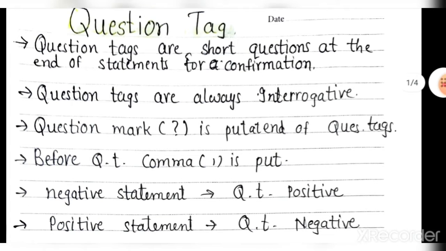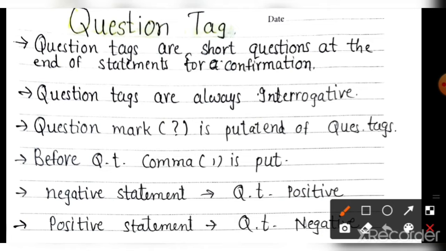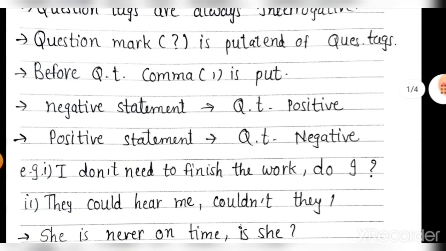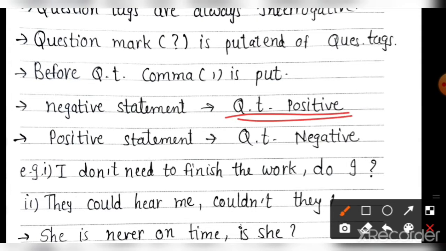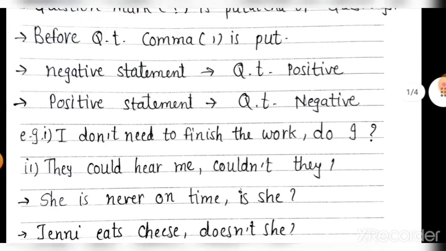Then, question tags are always interrogative. It means a question mark will be put at the end of question tags. Before a question tag, a comma is put. You have to put a comma before the question tag. And if the statement is negative, you will make the question tag positive, and if the statement is positive, you will make it negative. Clear? See the example. It is a very short chapter.